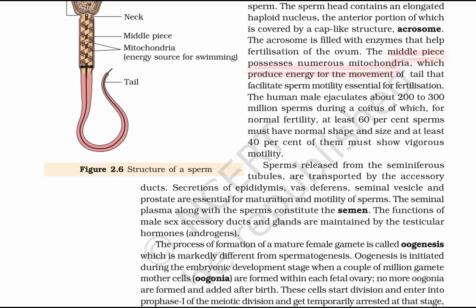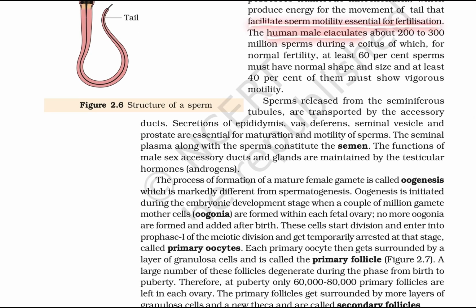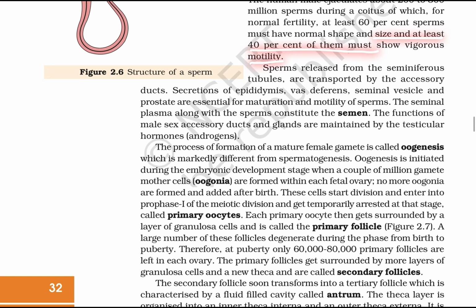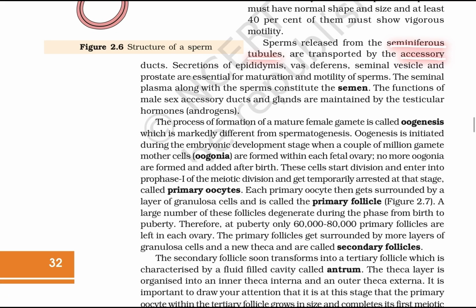The middle piece possesses numerous mitochondria which produce energy for the movement of the tail and facilitate sperm motility, essential for fertilization. A human male ejaculates 200 to 300 million sperms during coitus, of which for normal fertility at least 60% must have normal shape and size. At least 40% of them must show vigorous motility. The sperm released from the seminiferous tubules is transported by the accessory ducts. The secretions of the epididymis, vas deferens, seminal vesicle, and the prostate are essential for maturation and motility of the sperm.